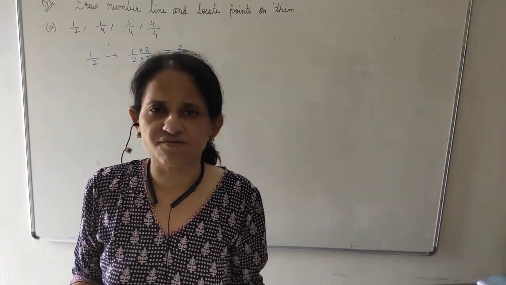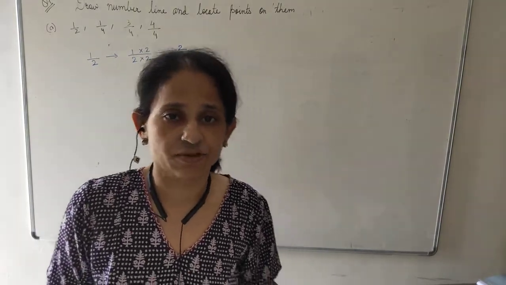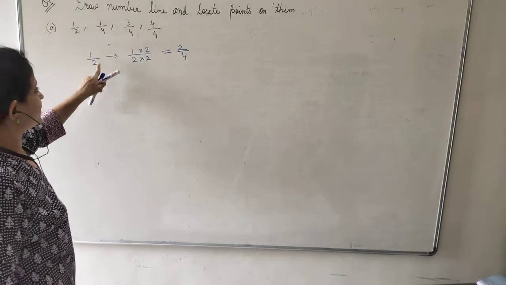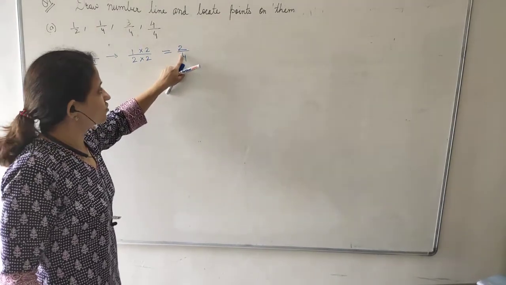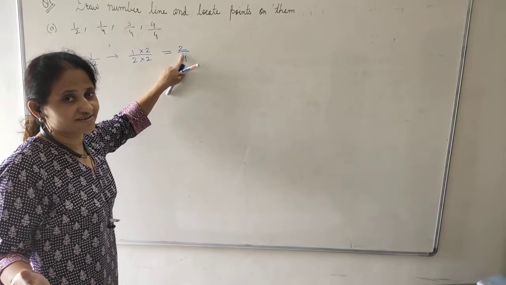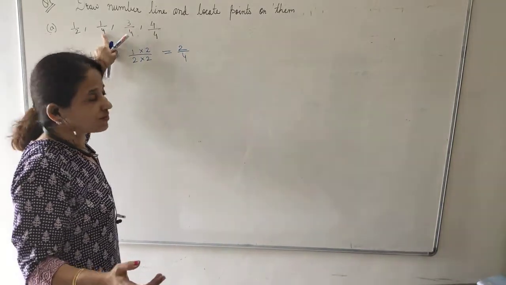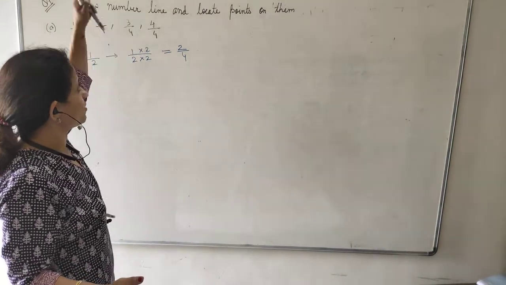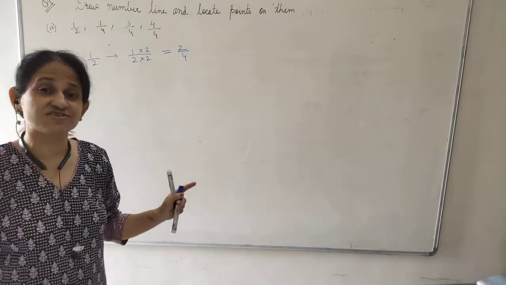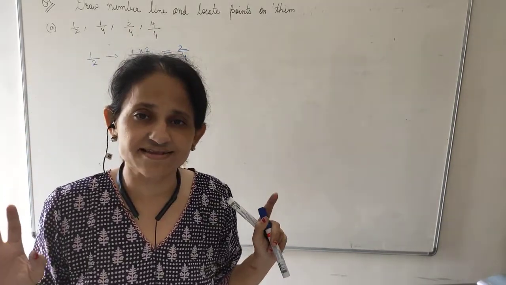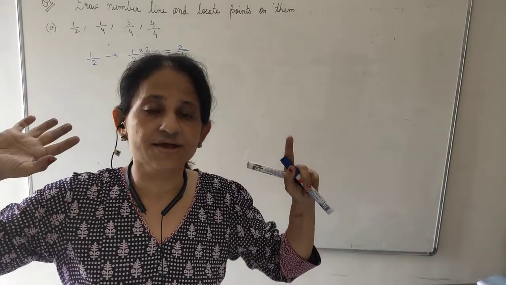But if they are proper fractions, I can fit all the fractions between 0 and 1. Now to my surprise, I see 2 upon 4. 2 is the numerator, 4 is the denominator. The numerator is small, so it is a proper fraction. 1 upon 4, proper fraction. 3 upon 4, proper fraction. 4 upon 4, proper fraction. So all the fractions are proper. The things are easy for me, all the fractions will come between 0 and 1.